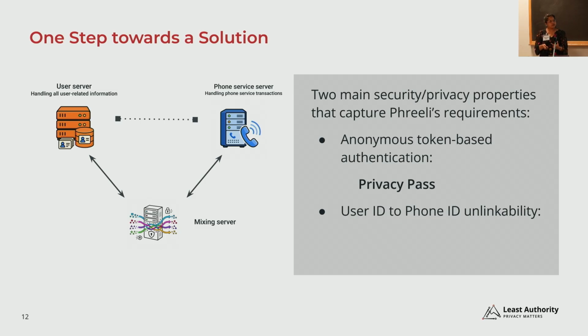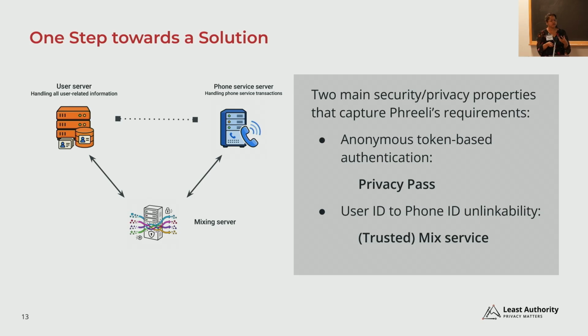The first solution that we had to deliver was on a very strict timeline, as Anna mentioned, because they wanted to deploy something quite fast. So our first solution is quite simple. It's actually a non-cryptographic solution, where we have a mix server which has a mapping of the user ID and the phone ID.